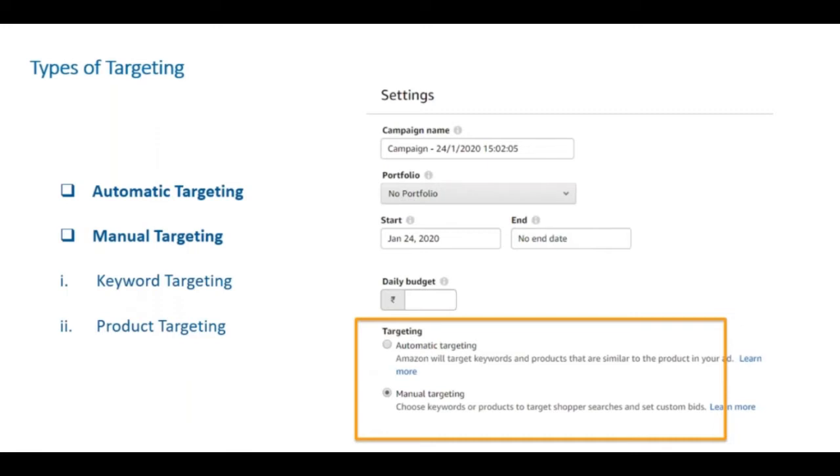You also have a feature called negative keyword targeting. You go ahead and add those keywords which are giving you clicks but no conversion in your negative targeting. I'll come to all that in detail.